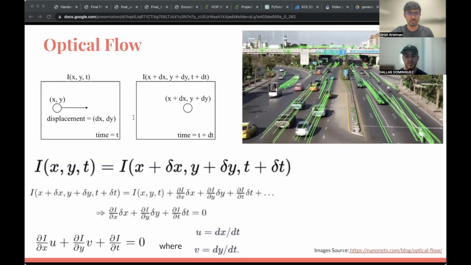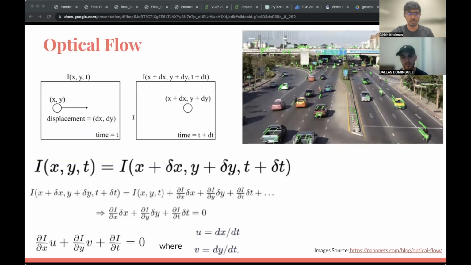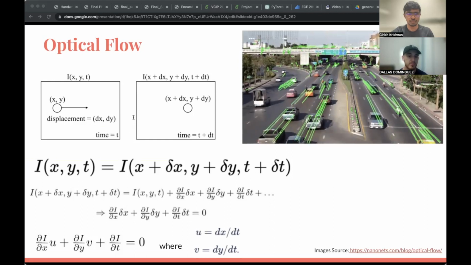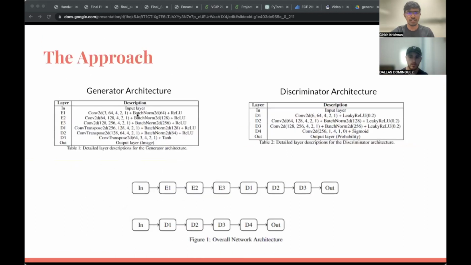One of the techniques that we learned in our course was optical flow, which is the motion of objects between consecutive frames of a sequence. This is caused by relative movement between the object and the camera. So here's a high-level description of our neural network architecture. We have a generator, which consists of an encoder and a decoder, and each of them have multiple convolutional layers. We also have a discriminator, of course, in a GAN, which also consists of multiple convolutional layers, as well as batch norm layers.